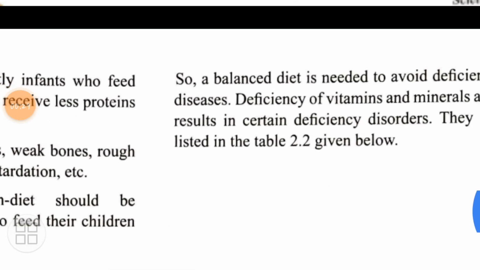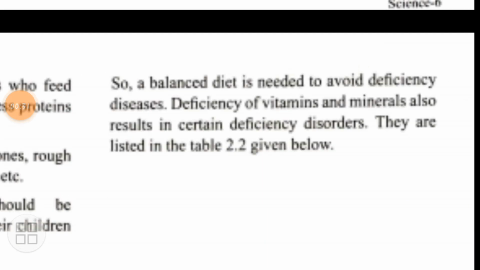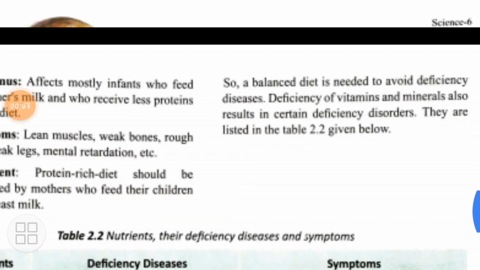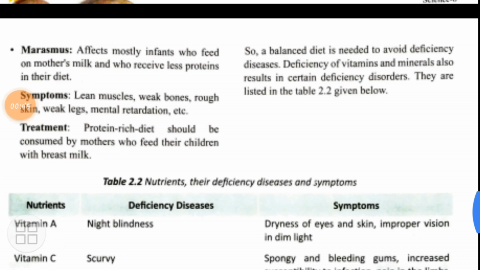Let's come to the next paragraph. So a balanced diet is needed to avoid deficiency diseases. Deficiency of vitamins and minerals also results in certain deficiency disorders. Let's discuss a few of them. Here a big table is given. Let's read it out.